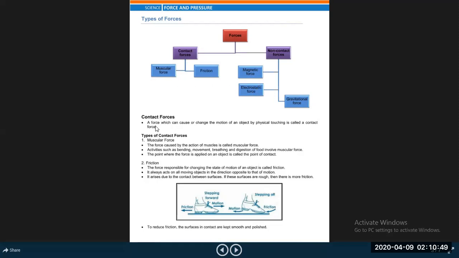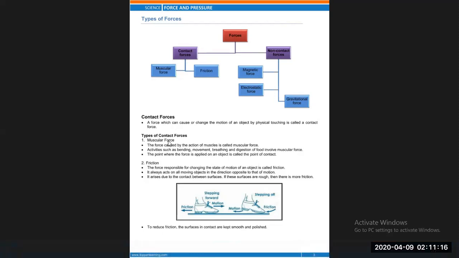So let us first learn about what contact force is. A force which can cause or change the motion of an object by physical touching is called contact force. As for example, muscular force is an example of contact force. When you push a cycle by being in contact with the cycle, the speed of the cycle increases or decreases.